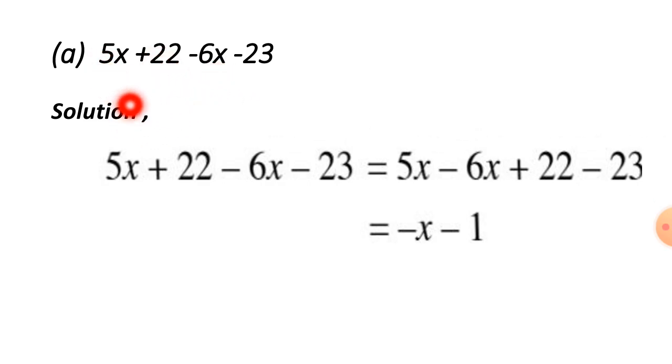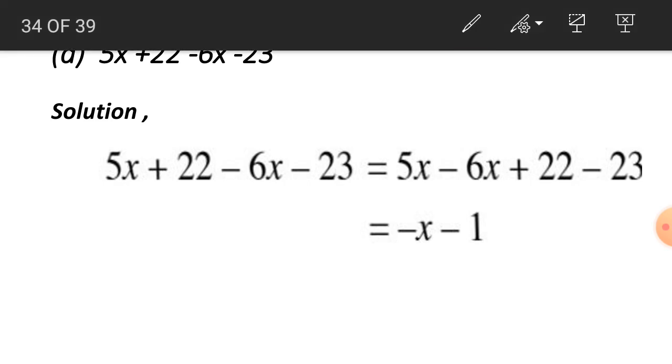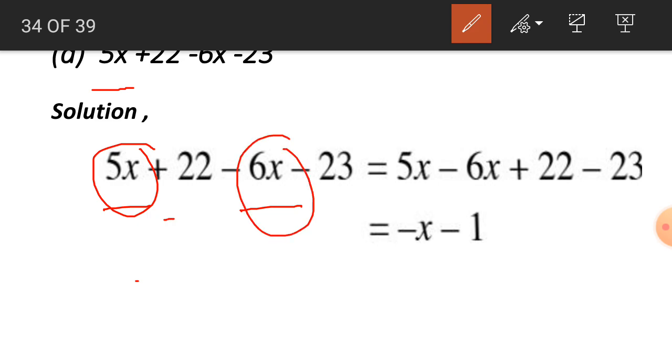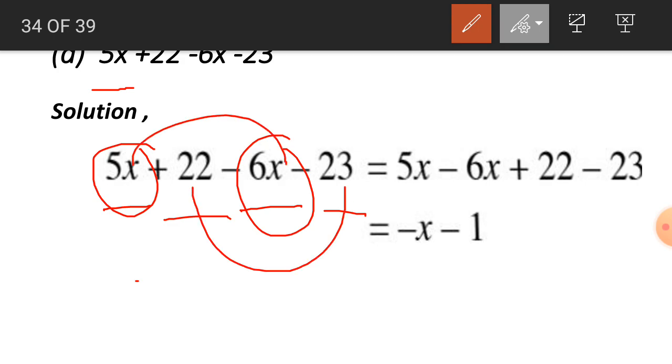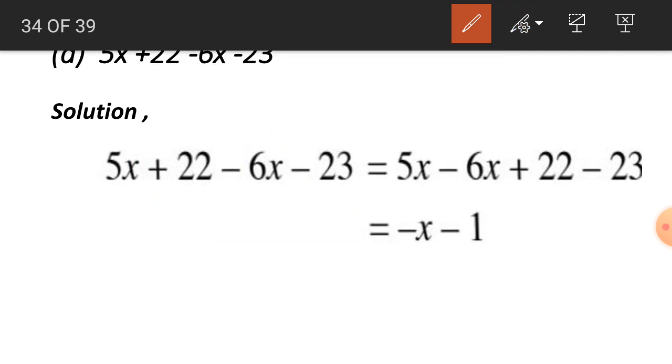We have to just add it. You remember in the previous slides I told you about like terms and unlike terms. It is the same. We have to add the like terms. How? We can see that these 5x and 6x are the same. They are like terms, and these two are the like terms. We have to add or subtract these two numbers. So it is very easy to solve it. Let's go with this solution.